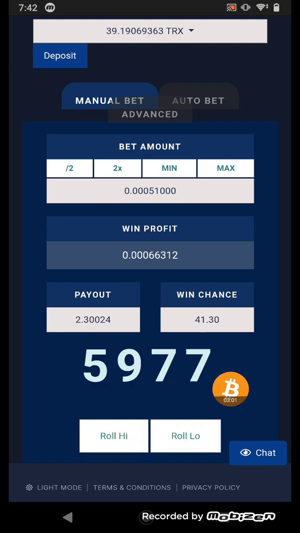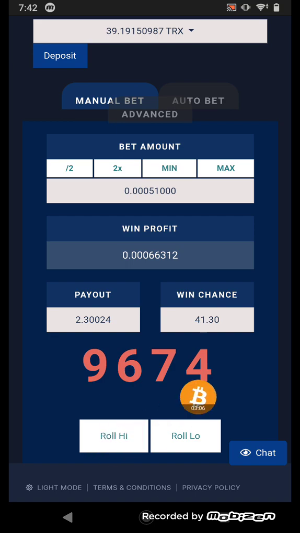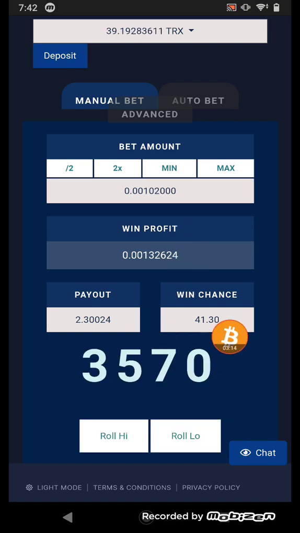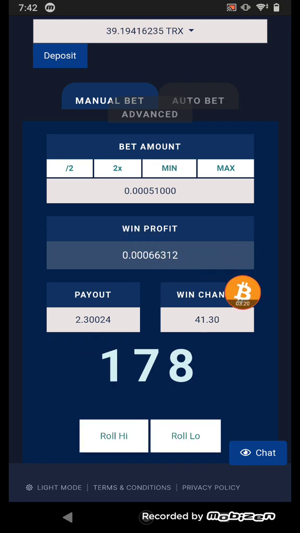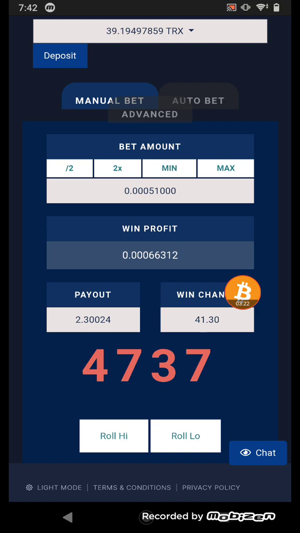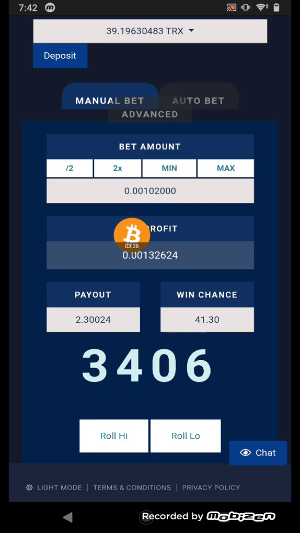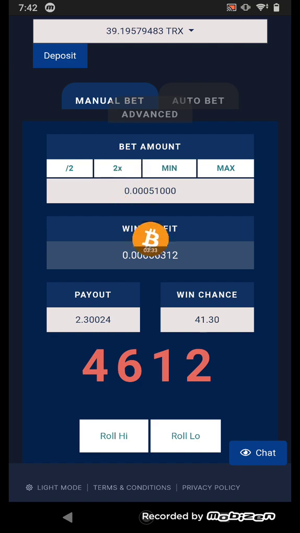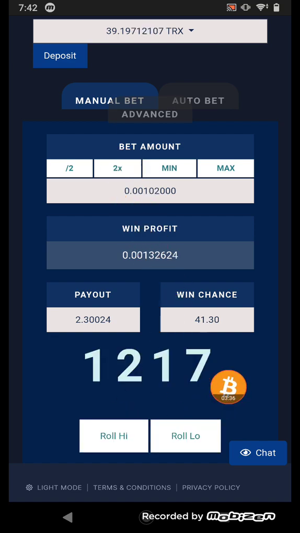Okay, just I click one of these, go win, lose. Right now after winning you don't change the bidding amount. Every time you lose, change the bidding amount, and then click one of these, and you can see you win. Just come back and click one of these. Okay, win. Okay, lose again, just change it, click one of these and win again. Just come back and click one of these, you lose, click 2x, click one of these, you win again. Come back to the first amount.